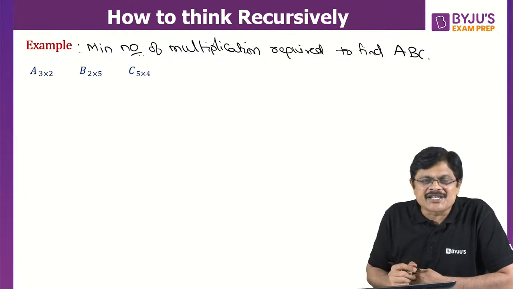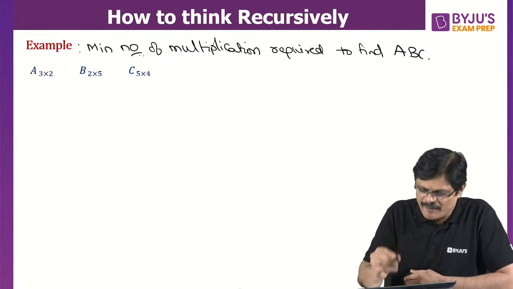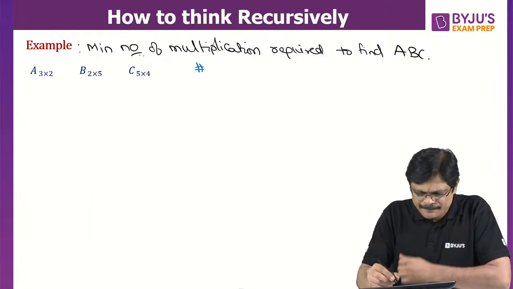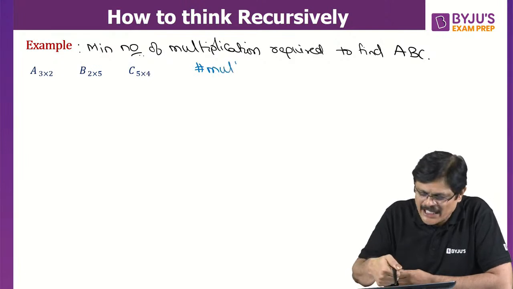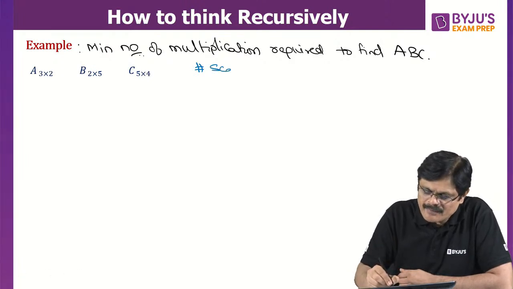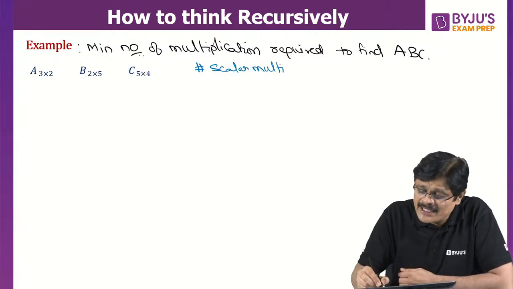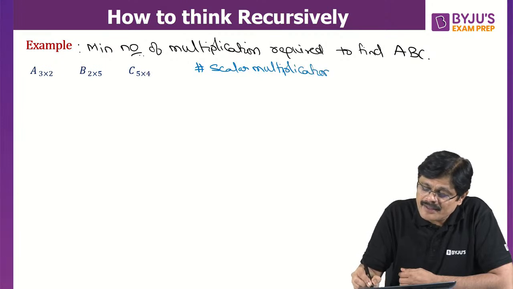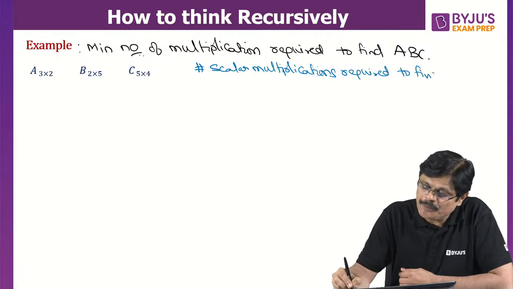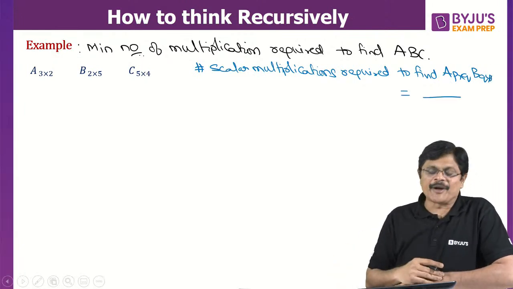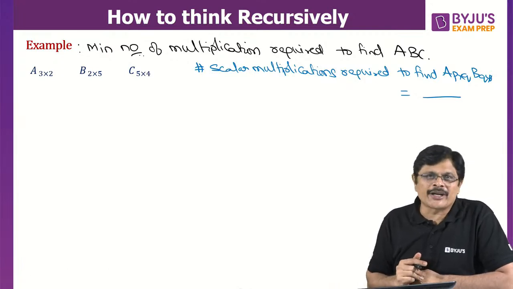Minimum number of multiplications required to find ABC. This is the general question. For this we need to know the following. The number of multiplications, the number of scalar multiplications you can call it. The number of scalar multiplications required to find the product A into B, where A is a P by Q matrix and B is a Q by R matrix. Okay. So what about the minimum number of scalar multiplications required to find the product A into B?